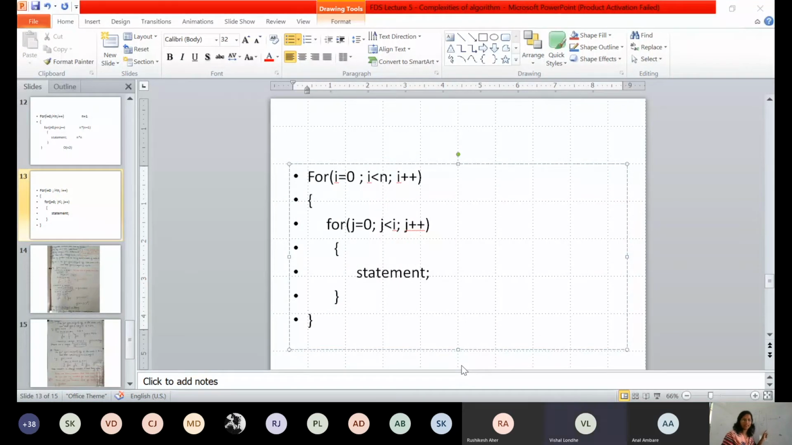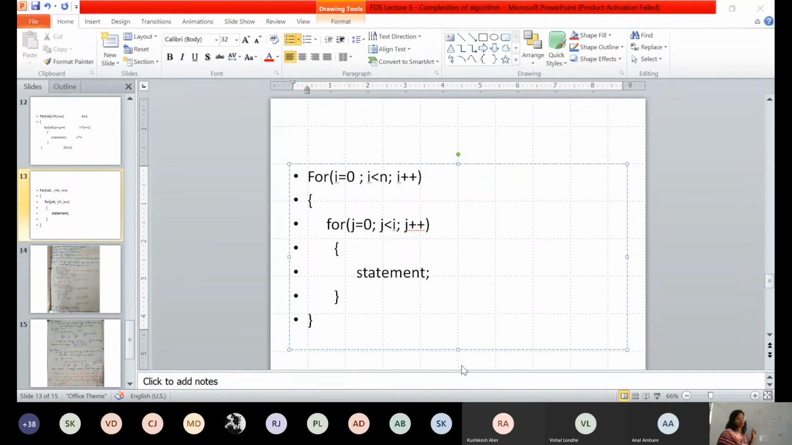Now what is condition? J less than I. So 0 less than 0. Condition is true? No. So this condition is false. So whether your statement will be executed here? No. How many times your statement will be executed? 0 times, right? Okay.